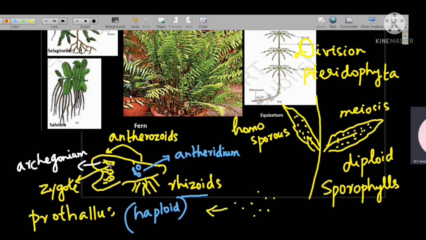Now this zygote will germinate to form the sporophyte. Since the zygote is already diploid, it will germinate to form the adult individual, that is, with spores. So this is the life cycle of the pteridophytes.